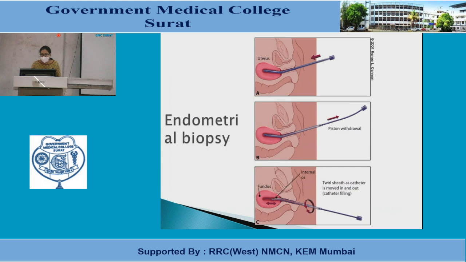So how do we do this office endometrial biopsy? We should use a Pipelle endometrial curette. By that we can insert it, negative pressure is created by withdrawing the piston, and then there is a 180 degree, 360 degree rotation of this Pipelle in the cavity, and we can get the endometrial tissue inside the tube.